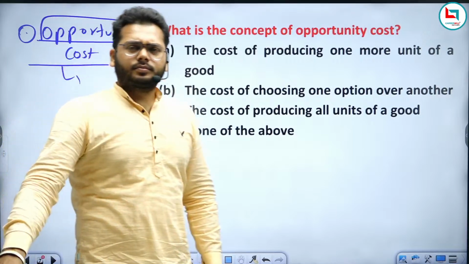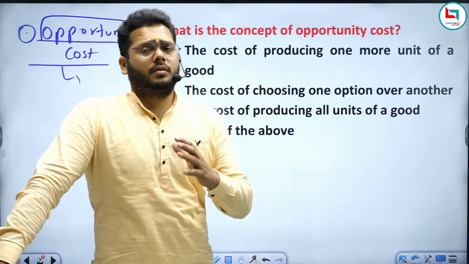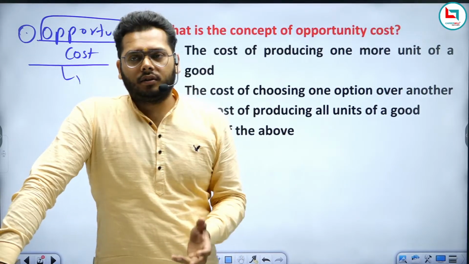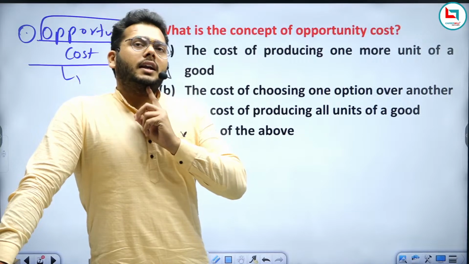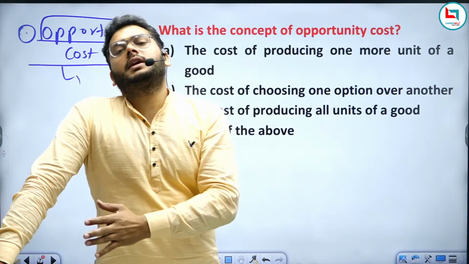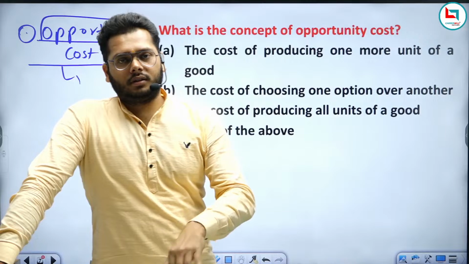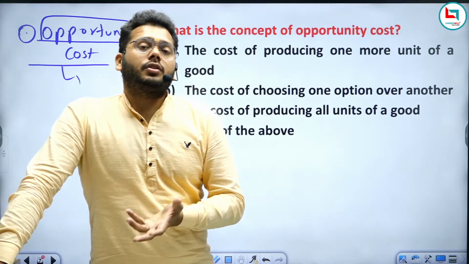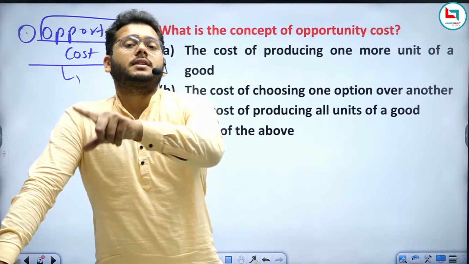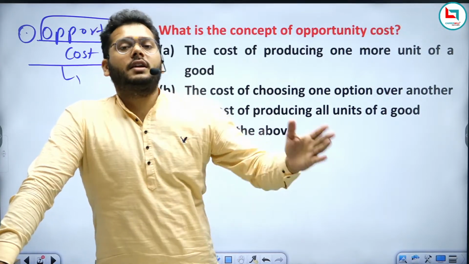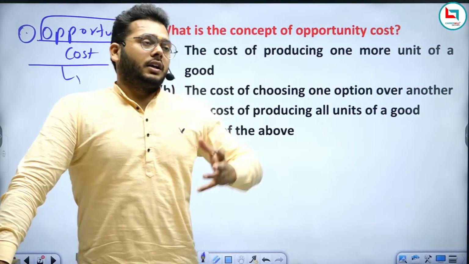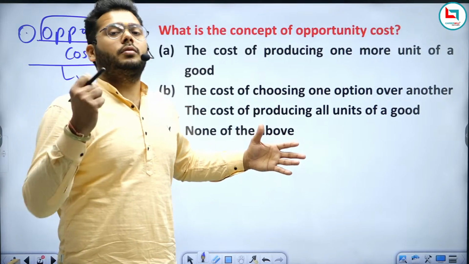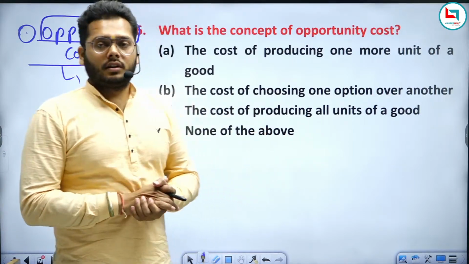I am selecting the same example as I explained in previous classes. If you have been selected in a government exam and right now you are in a job in the private sector, then you will choose the best alternative, which is the government job, and you will resign from the private job. So you have sacrificed the private job for choosing the best alternative, that is the government job. This is what opportunity cost is, right?